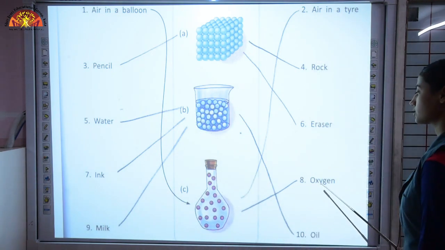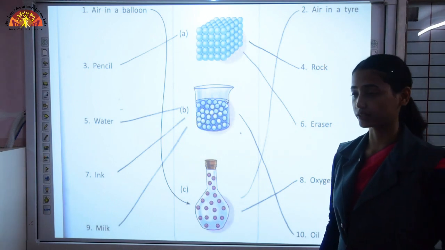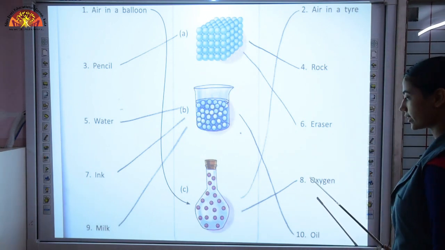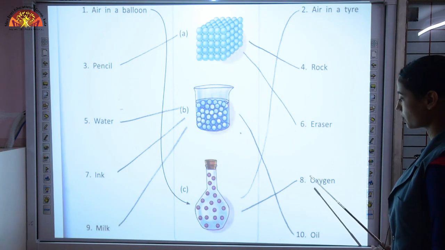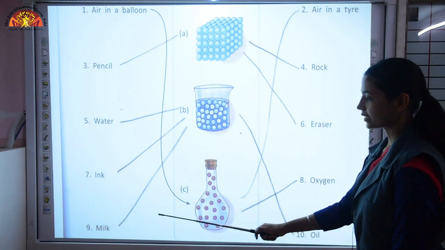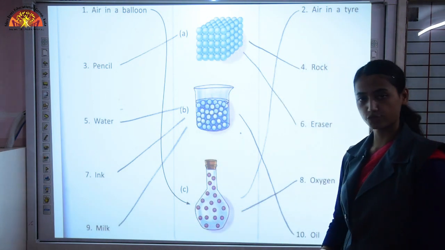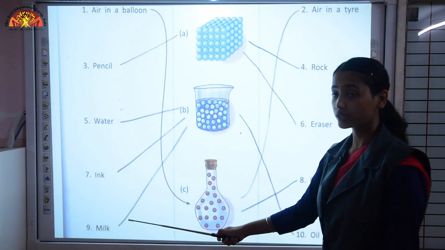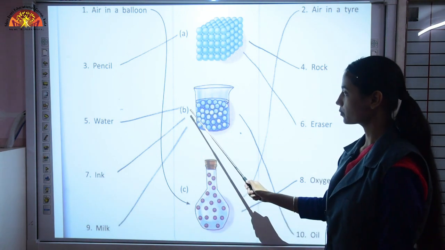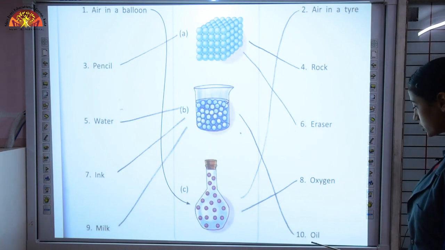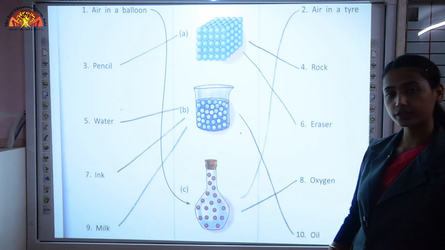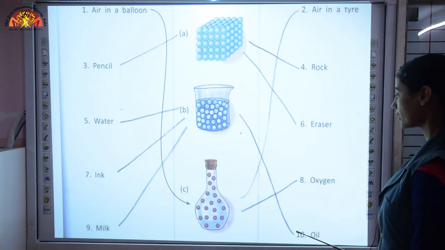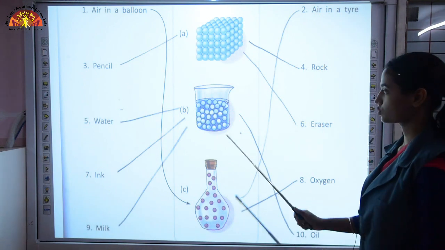Then oxygen, the gas which we breathe. Without oxygen we cannot survive. So it is a gas. So mark it to C. Then milk, again milk is good for our health. So milk is liquid. So mark it to point B. And last one is oil, which your mother uses to cook food. So that oil is present in liquid state. So mark it to B.